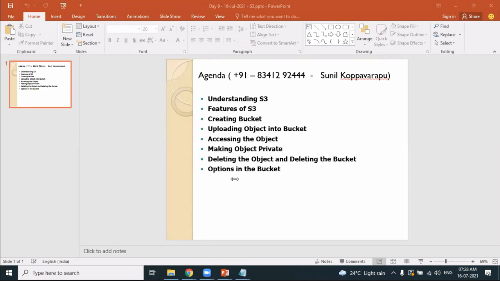I want to do a certification in AWS. Which should I choose: solutions architect, developer, or SysOps? I already mentioned this: go for solutions architect, associate level. I am building my career in DevOps.